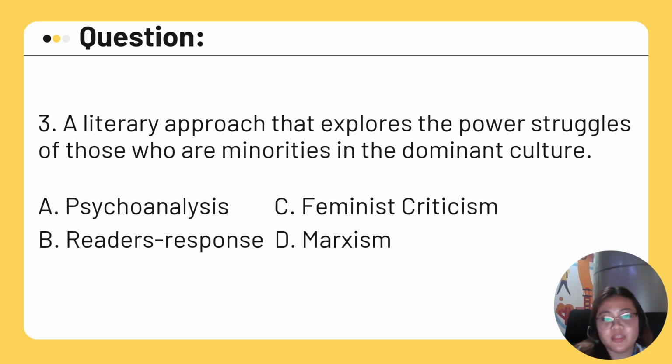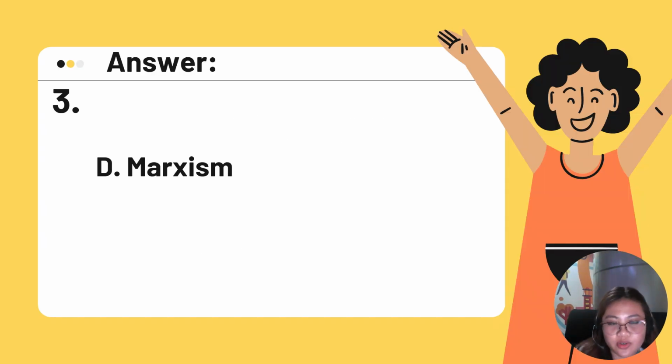Number three: a literary approach that explores the power struggles of those who are minorities in the dominant culture. A. Psychoanalysis. B. Reader's response. C. Feminist criticism. D. Marxism. Again, if you need more time, you can just pause this video. So the correct answer is letter D, Marxism.